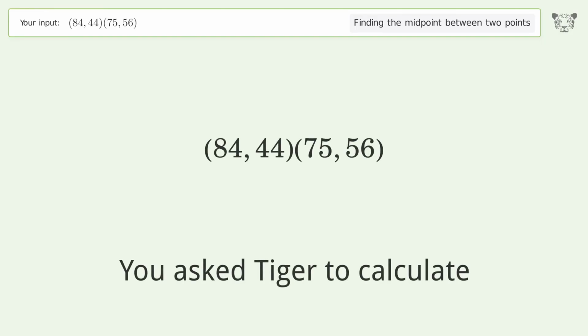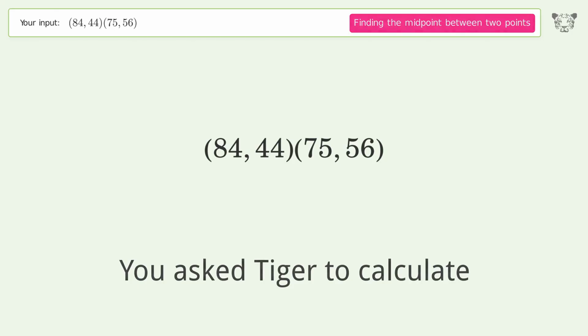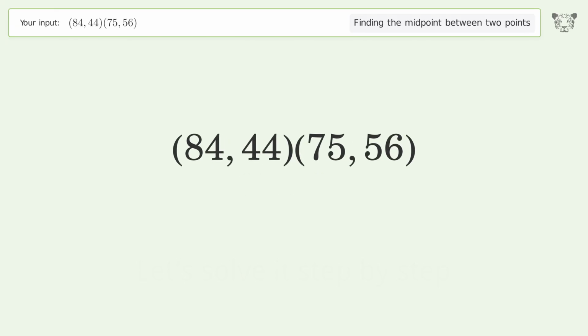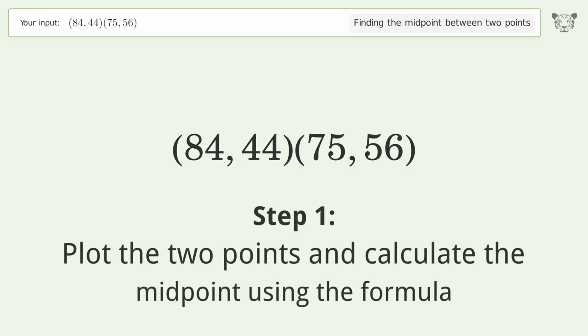You ask Tiger to calculate. This deals with finding the midpoint between 2 points. The midpoint between the 2 points is 79.550. Let's solve it step by step. Plot the 2 points and calculate the midpoint using the formula.